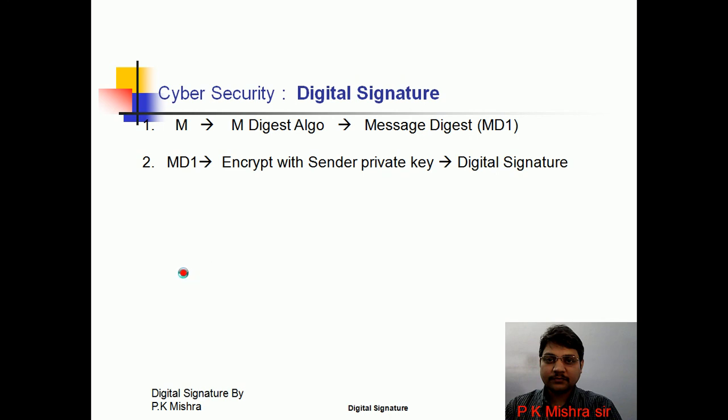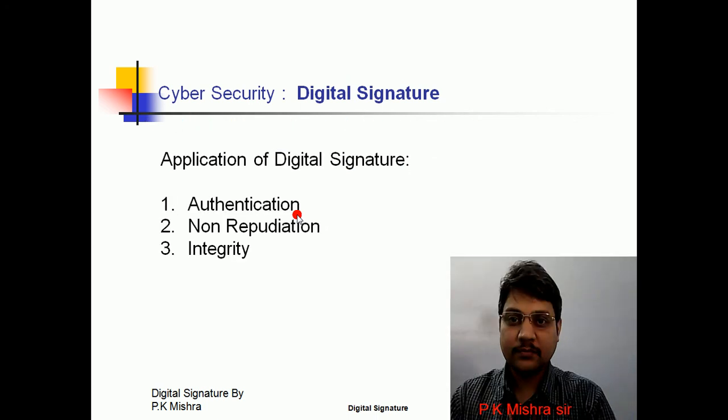This is how we can make a digital signature, and a receiver can ensure that this message indeed came from the sender. Message indeed came from the sender means authentication is maintained. And second, it is not altered. If it is not altered, means integrity is maintained.